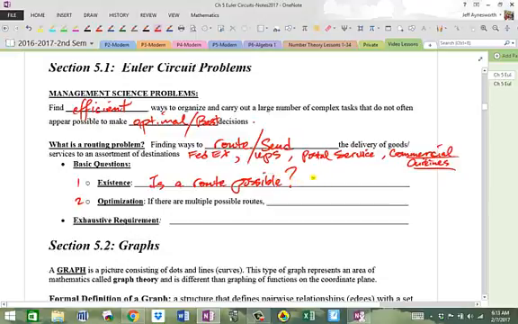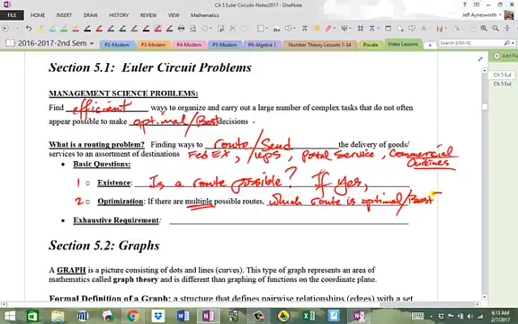Okay, so if yes, the second question is the most important question. If there are multiple solutions, which they usually are, okay, if there are multiple possible routes, which route is optimal? Okay, I'm talking best.